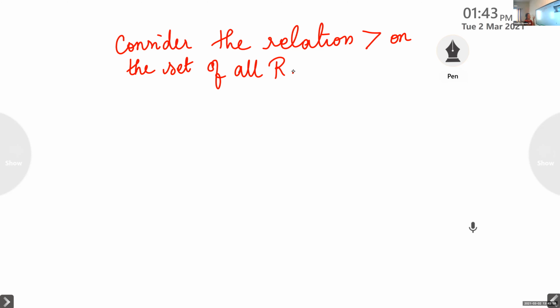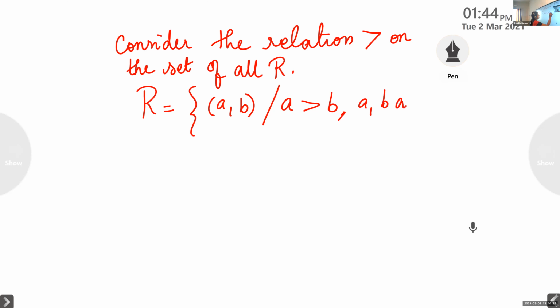Here the set A is the set of all real numbers, and the relation is given as greater than. In set builder form, R is equal to the set of all ordered pairs (a, b) where a is greater than b, where a and b are real numbers.